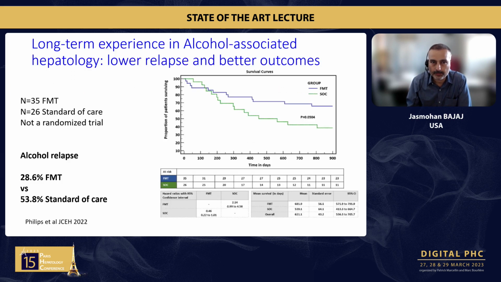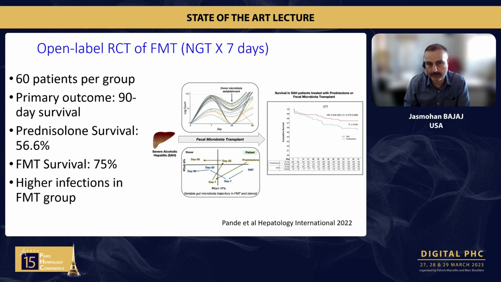So there is a precedent in alcohol-associated hepatitis with steroid resistance, in a case series, that this might work. In a long-term experience, again, this was not a randomized trial. There, 35 patients were given FMT and 26 were given standard of care, and they were followed over time. You can see the curves diverging again. P was 0.05 as far as the survival was concerned. But the important thing was the relapse. Among the people chosen to get FMT, 28.6% relapsed, whereas 53.8% relapsed in the standard of care, in those who did not get FMT. Again, this was not a randomized trial, but it continues to add to the benefit of the understanding that we have.